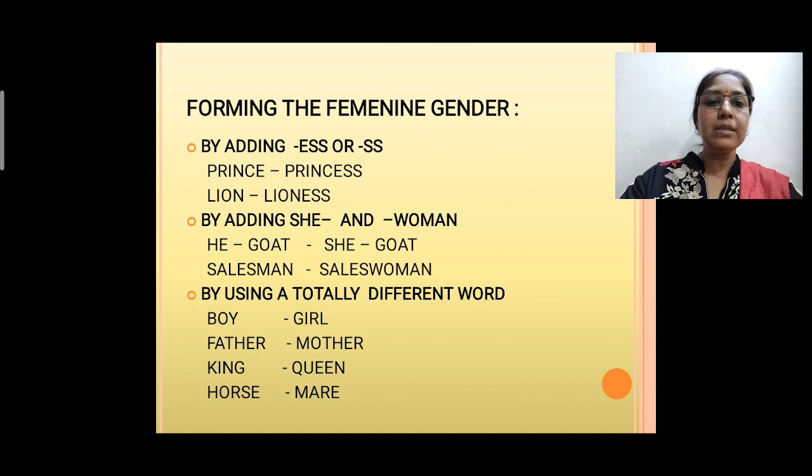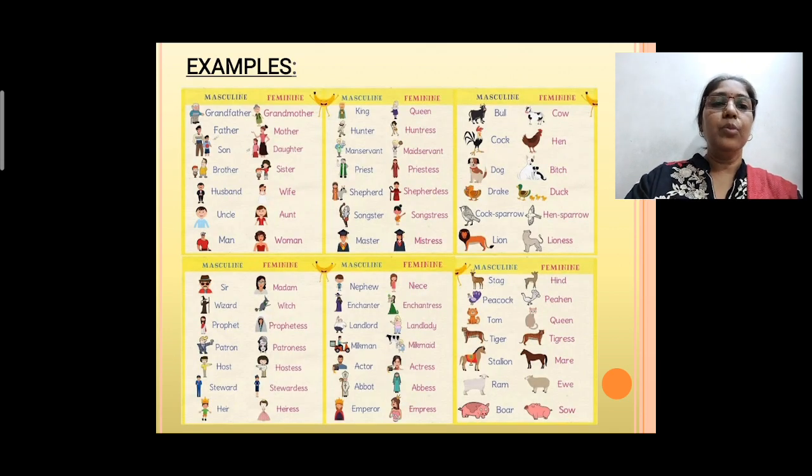Let's come to the next point, the formation of feminine gender from the masculine gender by adding ess or double s to the noun, like prince, princess, lion, lioness. Next one, by adding she and woman: he-goat, she-goat, salesman, saleswoman. Next one, by using a totally different word. Here the word totally changes when we change it from masculine to feminine gender. Let's see this with an example: boy, girl, father, mother, king, queen, horse, mare. Some more interesting examples are given there. You need to look at them and read them aloud.